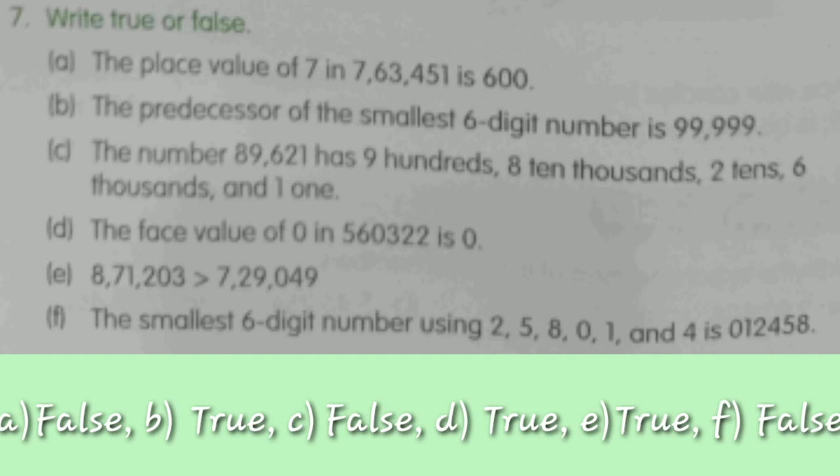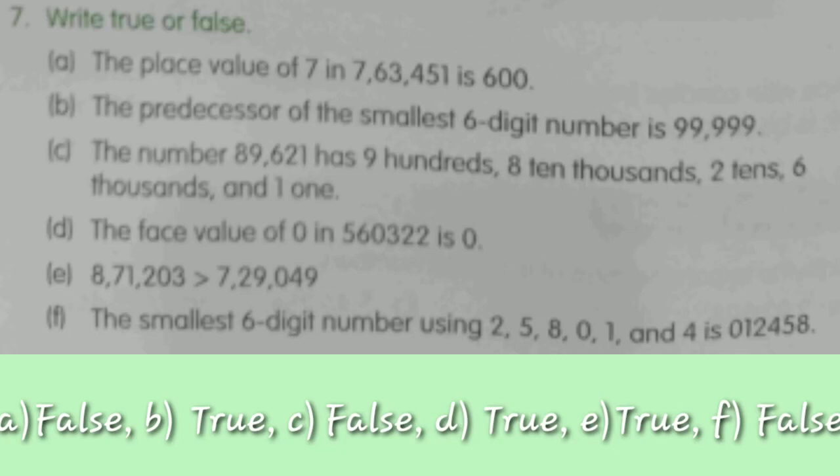Moving on to part C. Part C states that the number 89621 has 9 hundreds, 8 ten-thousands, 2 tens, 6 thousands and 1 one. Again the statement is false because the number doesn't have 9 hundreds. It has 6 in the hundreds place whereas 9 is in the thousands place. So obviously the first digit is wrong.